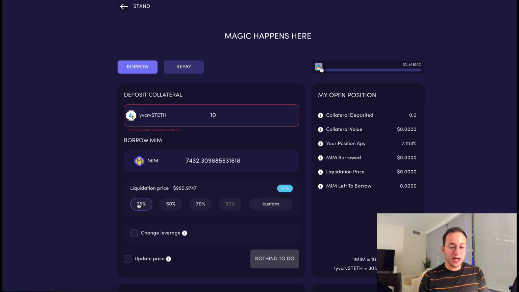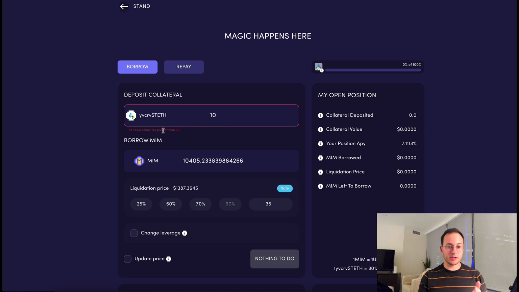So you can see here they have options on what percent of stablecoins you want to borrow against your collateral. They have 25%, 50%, which is not too safe, and then 70%, which is very risky. And you can also enter custom values like 35%. What's great about this platform is you can see they display the liquidation price very clearly there. So there's going to be no accidents that happen if you use this platform. You're going to know what you're getting into.